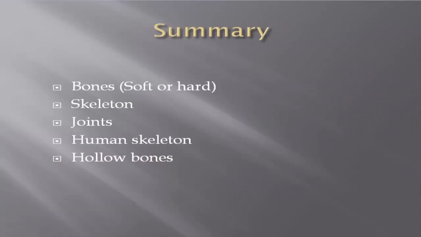Okay, that is all about today's class, and if we summarize today's lecture, we have learned about bone, what is bone. Bone is a hard substance that makes the human skeleton, and bones are either soft or hard. And what is skeleton and what are joints? All the bones are united with one another at a point, and that point is called a joint, and all bones of the body make a frame called the skeleton. And then we have discussed hollow bones. There are about 206 bones in our human body, and the bones of the arm and leg are hollow, and they have bone marrow. And what is the function of bone marrow? Blood is produced in bone marrow.